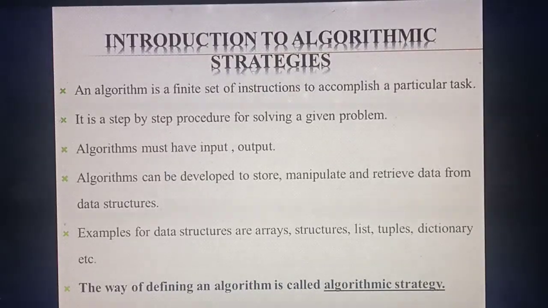What will you write first? The aim, then the apparatus required. Then what do you write next? The procedure, isn't it? Procedure means what you are going to do. Whatever you are doing, you write the same thing in English as sentences or a paragraph, point by point. By reading the procedure itself, any person can understand the experiment. That is called what? An algorithm.